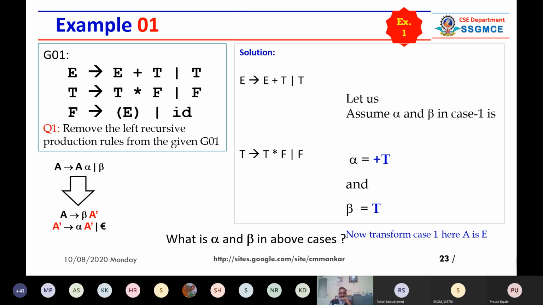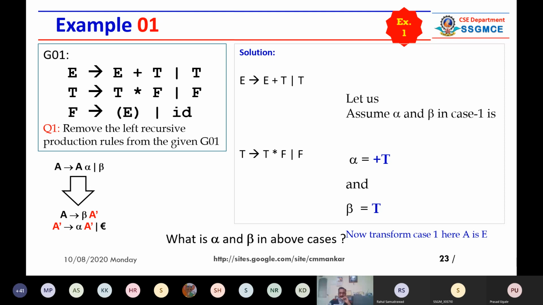So try to convert on your side. So let us just think about case number 1. So I have written here, now transform case 1, assume A is E, meaning you are matching. So you are assuming that capital A is equivalent to capital E. This is called pattern matching. You have to identify what is alpha and what is beta. Alpha and beta can be strings.